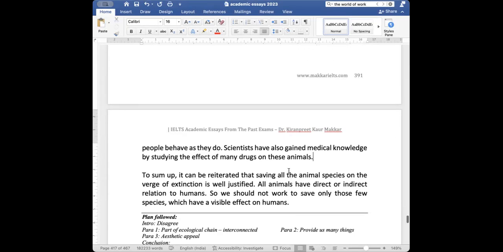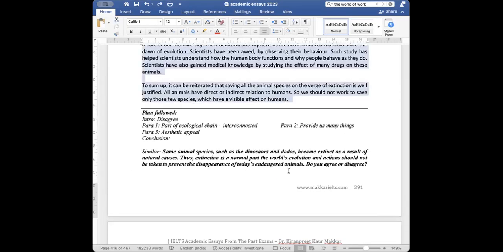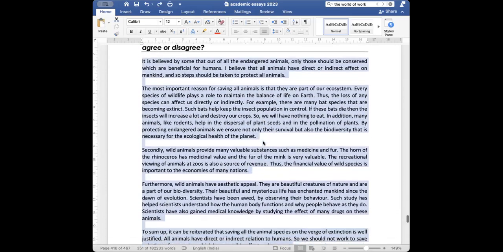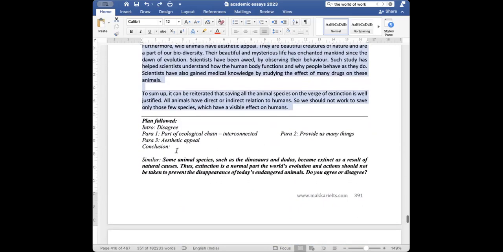So what I mean to say is that all animals have an effect on humans. We should not save only those which have a visible effect on humans. Now, I haven't written this essay, but it will have the same points. We'll read the topic. Some animal species, such as the dinosaurs and dodos, became extinct as a result of natural